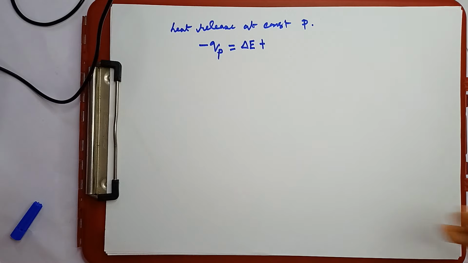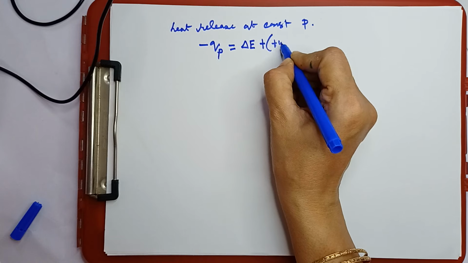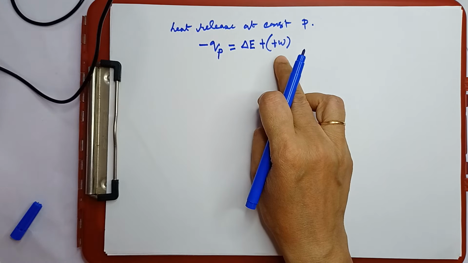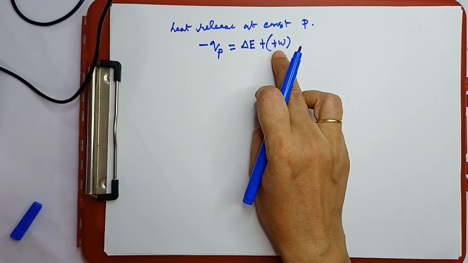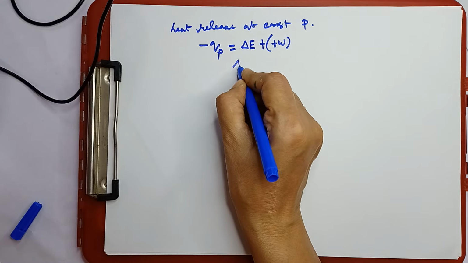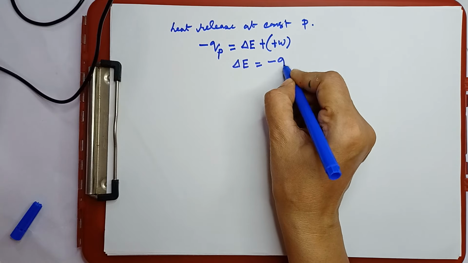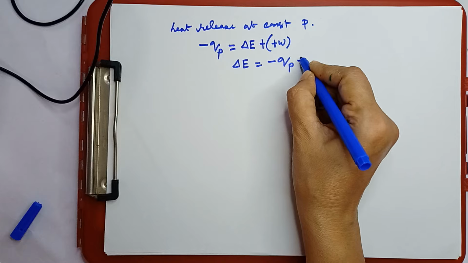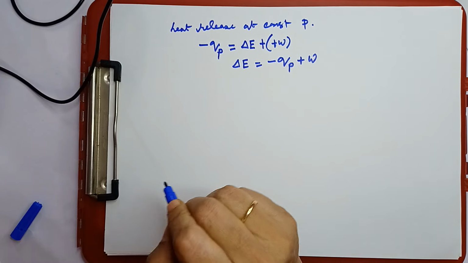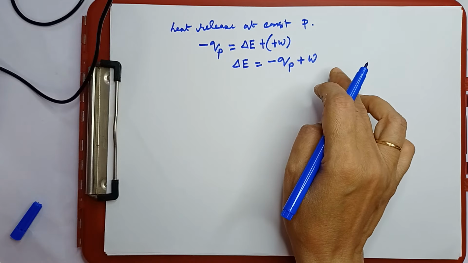Therefore, delta E plus W, because work done on the system, that sign is positive. So, what can we write? Delta E is equal to minus QP plus this work done on the system when heat is released at constant